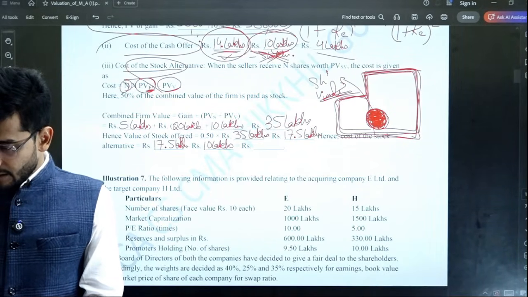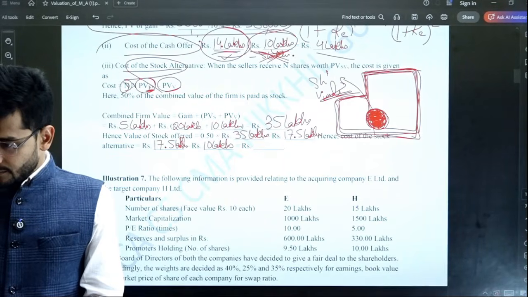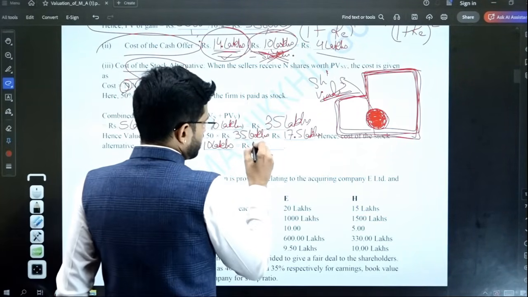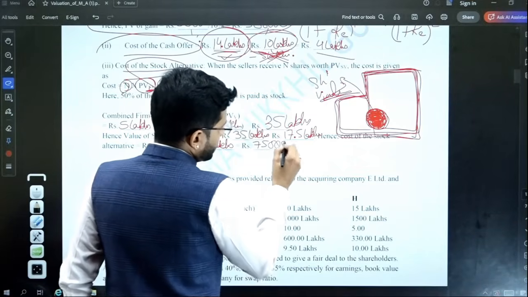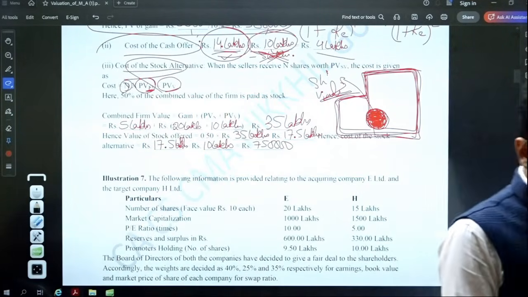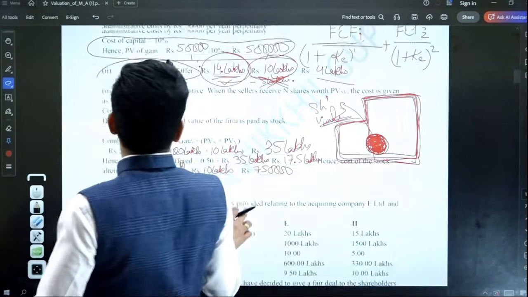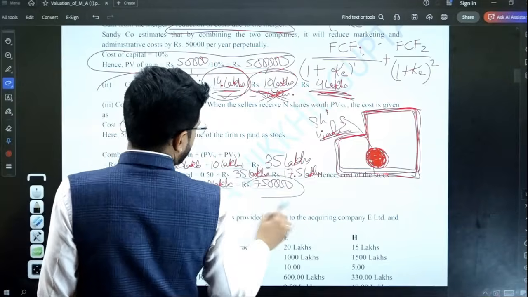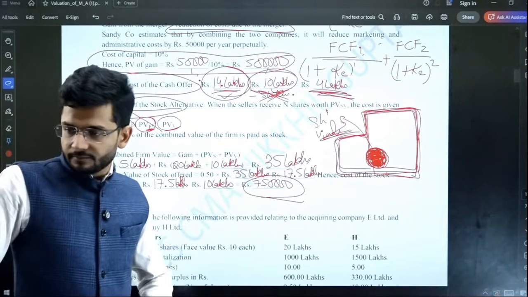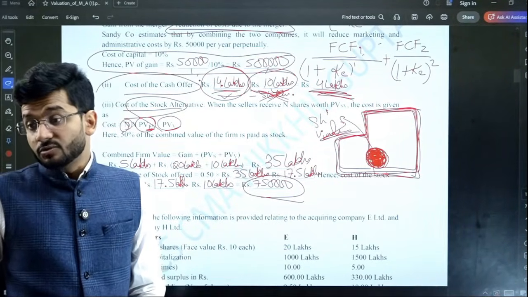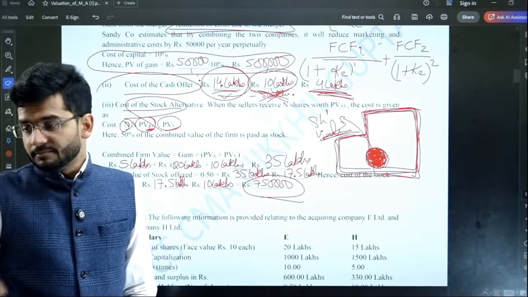So now the question is, what will be the value of stock offer? Value of stock offer is 7.5 lakhs. So value of cash offer is 4 lakhs. Value of stock offer is 7.5 lakhs. And of course, you have to write the conclusion as well. Conclusion is to be written in detail, guys.